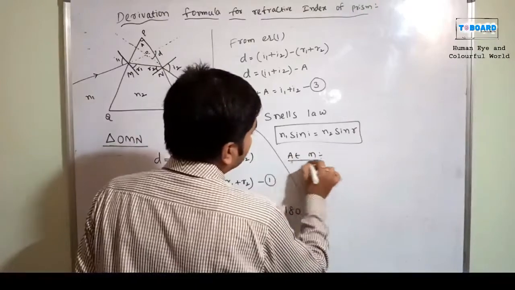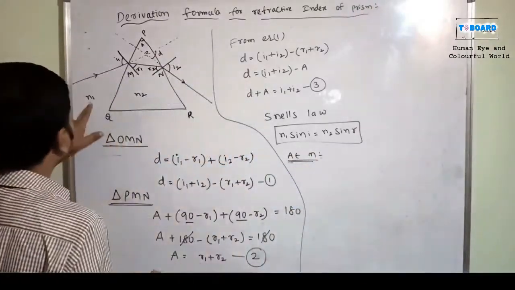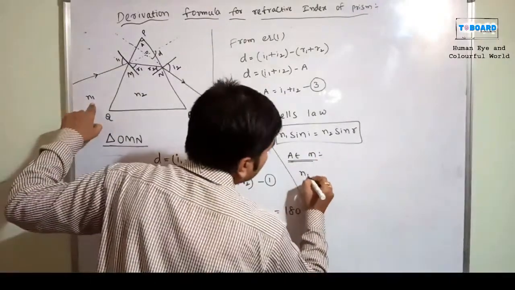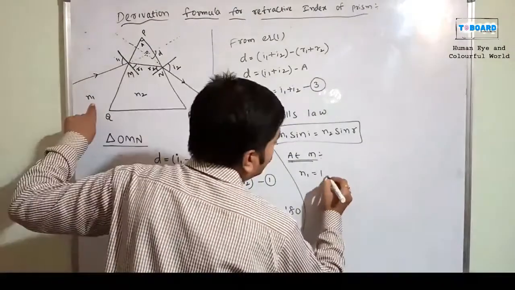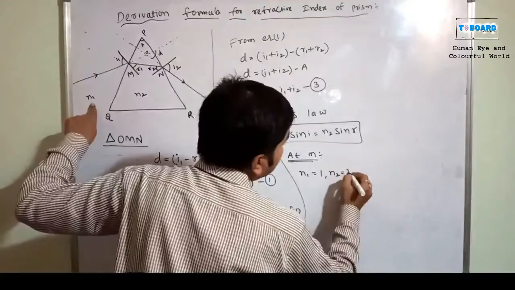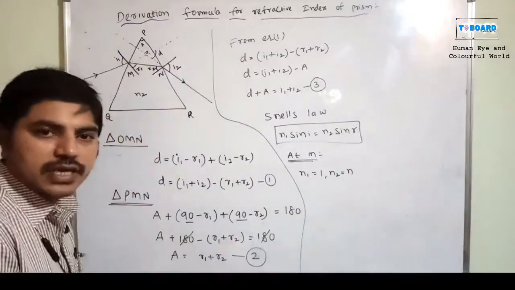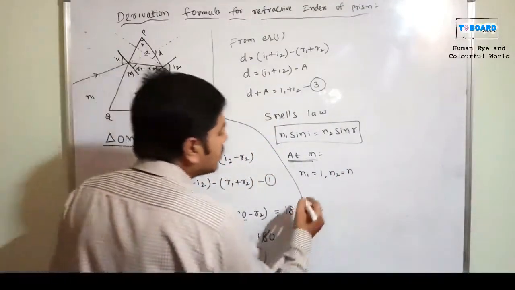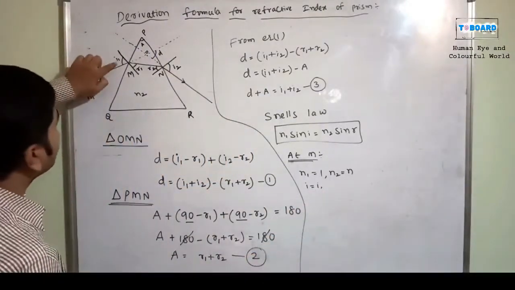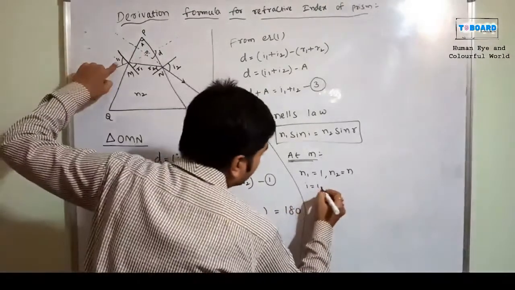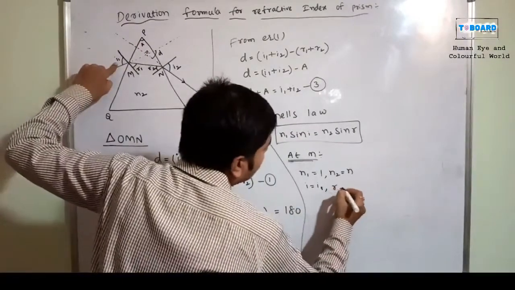At M position, what is the value of N1? N1 is equal to 1. But N2 we don't know, so N2 is equal to N only. I need to take it as N. What about the I? The incident angle is I1. Then what about the R value? It is R1.